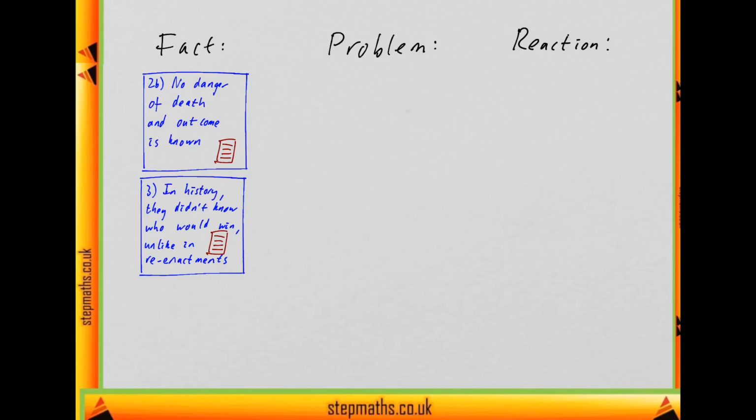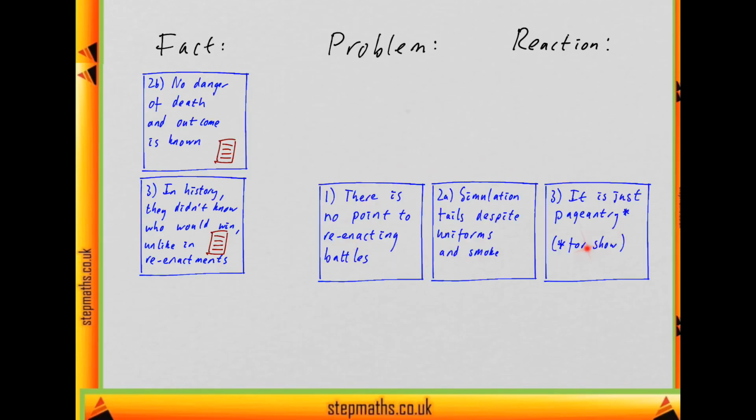And what's left? There's these three statements that could all be conclusions. So there's no point to reenacting battles, the simulation fails, and it's just pageantry. So let's try to figure out which is the main conclusion and which are just statements of the problem. Well, the main question is which of these could support another conclusion, and which of them isn't supporting something else in the argument. So if the simulation fails, then that's a reason to think there's no point to reenacting battles, but not vice versa.